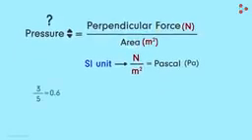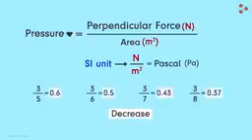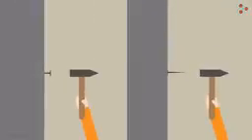If I have a fraction and I keep the term in the numerator constant and keep increasing the term in the denominator, then will the fraction increase or decrease? Surely it will decrease. So the pressure will decrease if I increase the area while keeping the force constant. With this newfound knowledge, let's go back to the example we saw earlier, the nail and the wall. Notice that we are also applying the force perpendicular to the surface of the wall.